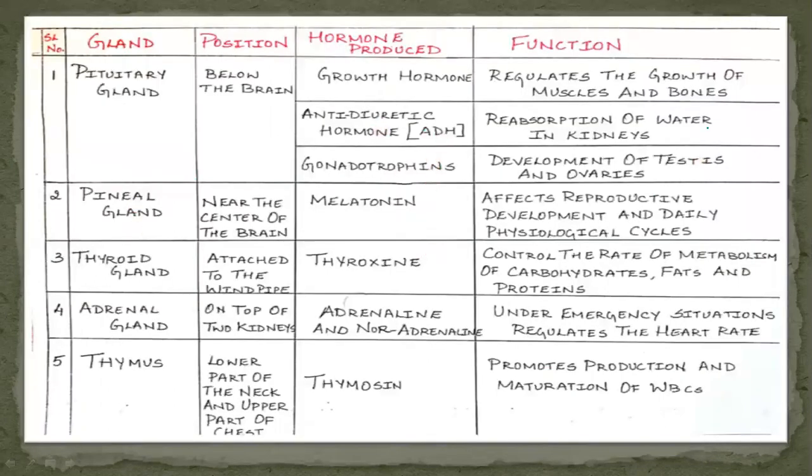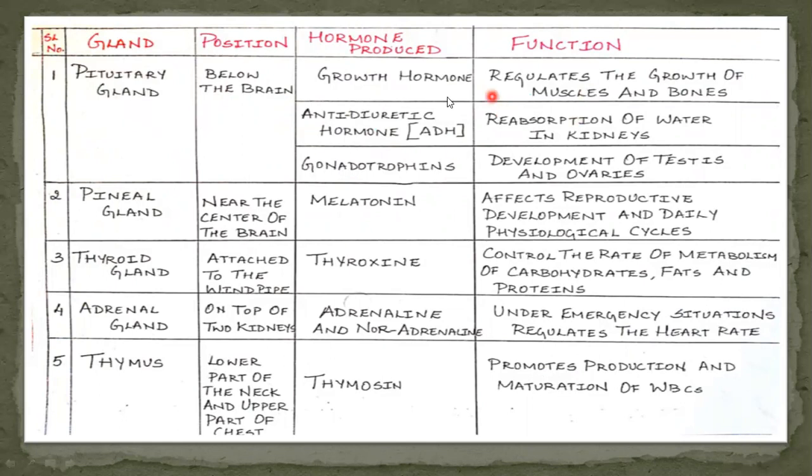This is the table. This table consists of gland, position, hormone, and function. Let us learn in detail. First one, pituitary gland. The position of the pituitary gland is below the brain, and it secretes a number of hormones. They are growth hormone, antidiuretic hormone, that is ADH, and gonadotrophins. These are the three hormones produced by the pituitary gland.